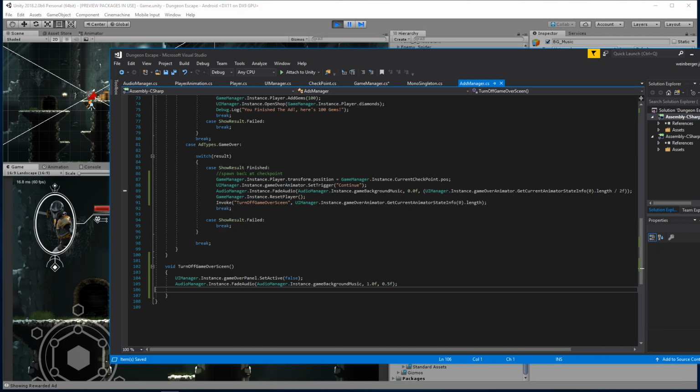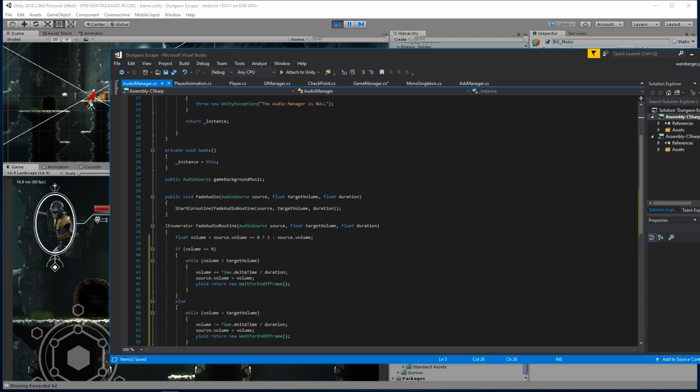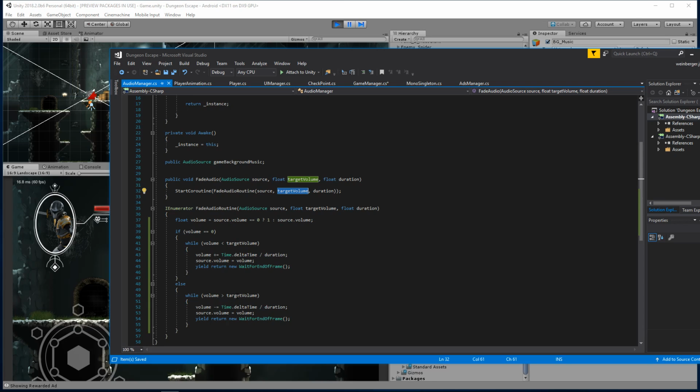getting in the way with that coroutine. Audio management, stop fade audio. Background music, our target is 1 and set to 0. Let's see. Audio source, game background music. Audio source, target volume, pass in that info. Let's see here. Well, volume is greater than target volume. Well, volume is less than target volume, which we set to 1. Yeah, this should be working.